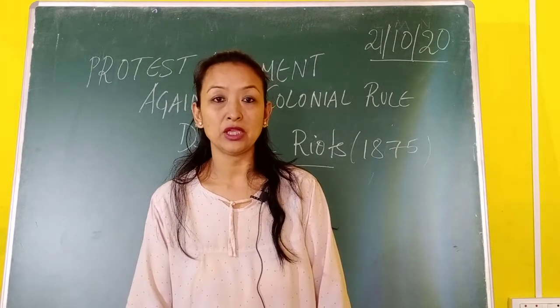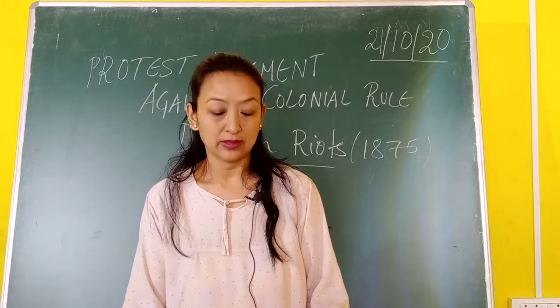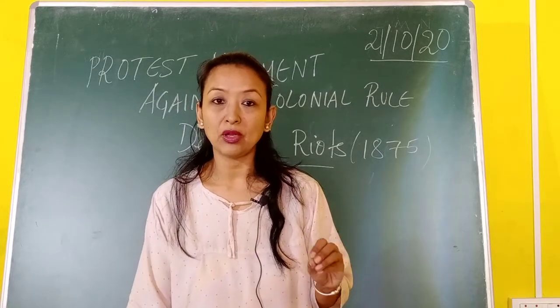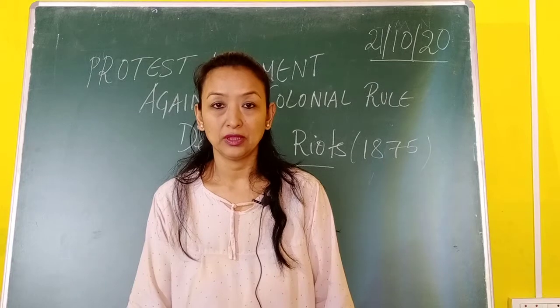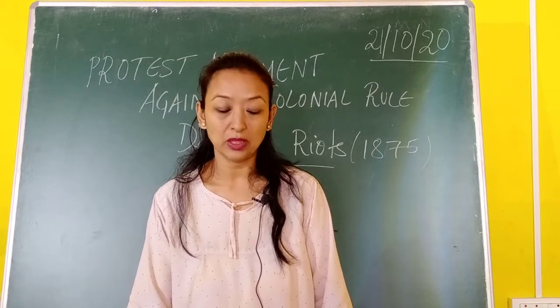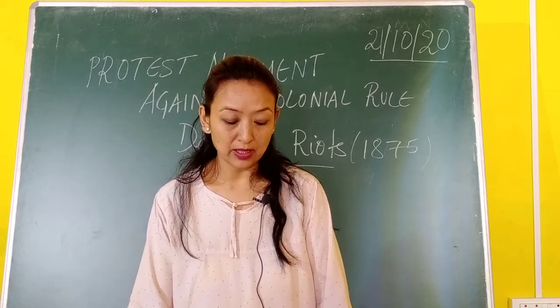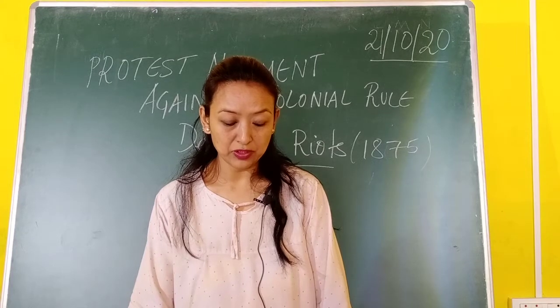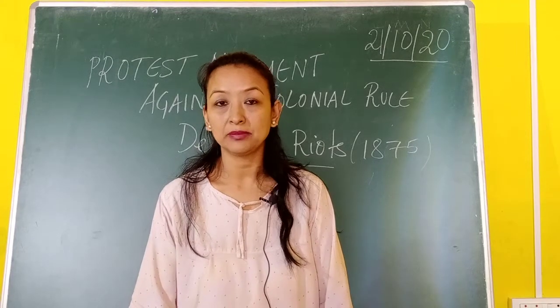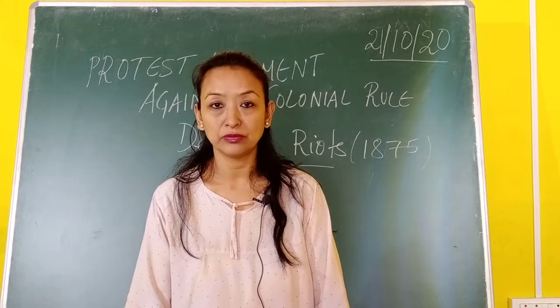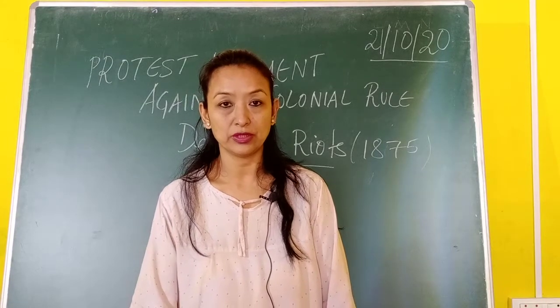The agitation started in Bengal and spread to different parts of India. Local zamindars like Digambar and Vishnu Charan Biswas took the lead of this Indigo Revolt.